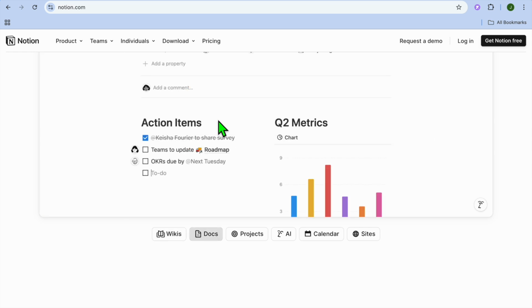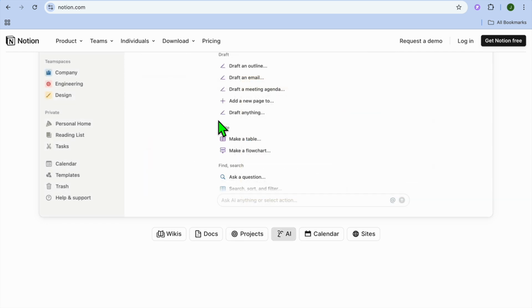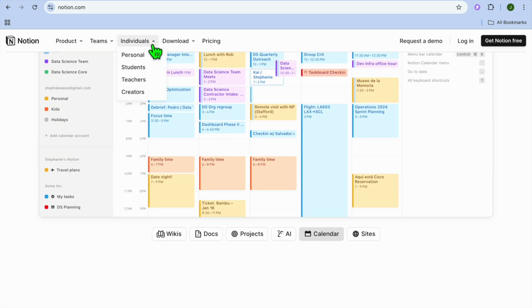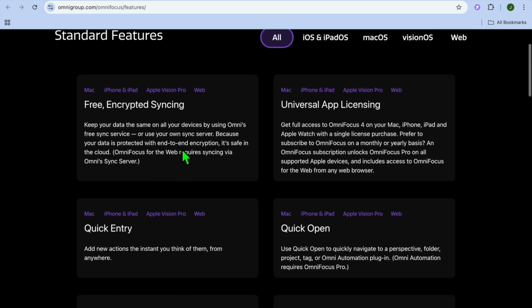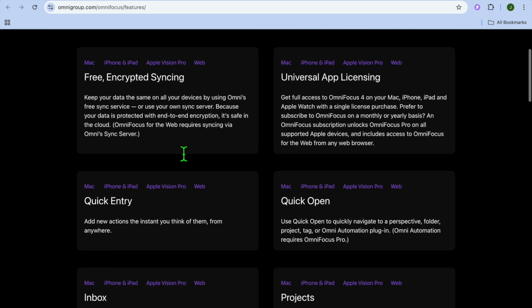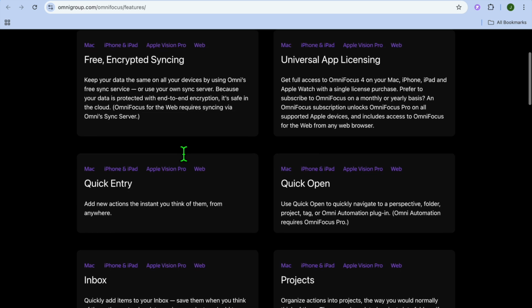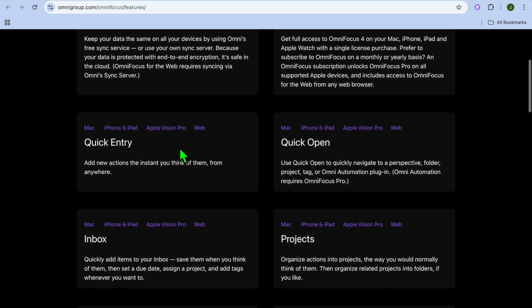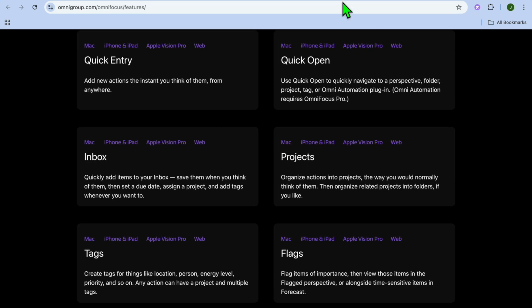For example, their core focus. Notion emphasizes customizable workspaces, allowing users to create systems for tasks, projects, and collaborative workflows, while on the other hand, OmniFocus is focused on personal task management, helping users prioritize and track tasks with advanced organization features. So I would say the target audience for OmniFocus is individuals who need a powerful tool for personal productivity and task tracking.